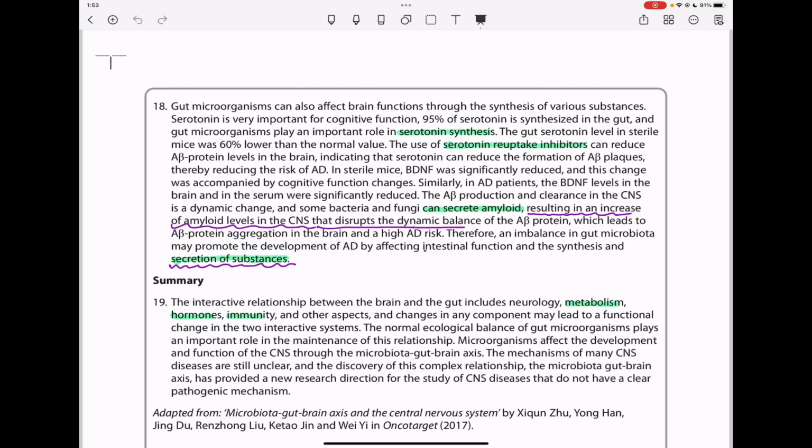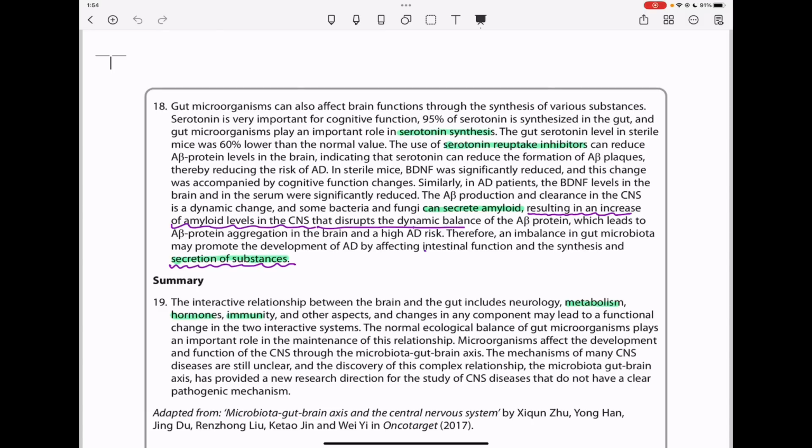The A-beta production and clearance in the central nervous system is a dynamic change, and some bacteria and fungi can secrete amyloid, resulting in an increase of amyloid levels in the central nervous system that disrupt the dynamic balance of the A-beta protein, which leads to the A-beta protein aggregation in the brain and a high AD risk. Therefore, an imbalance in gut microbiota may promote the development of AD by affecting intestinal function and synthesis and secretion